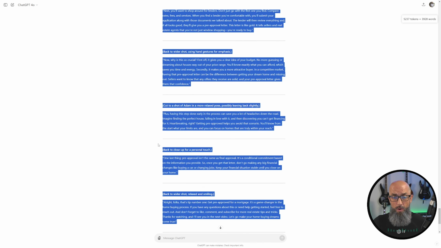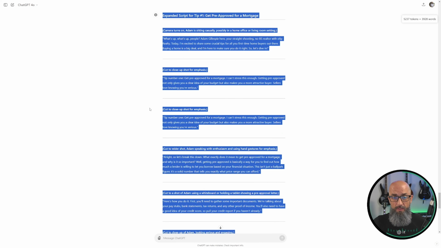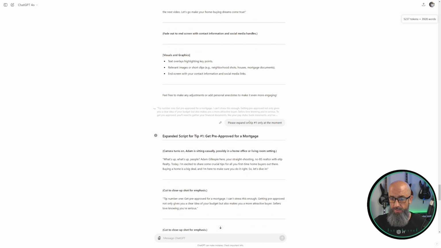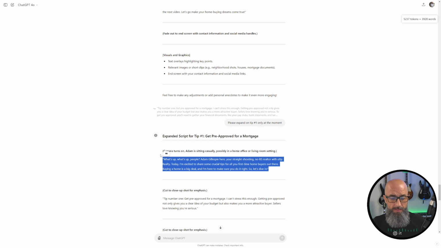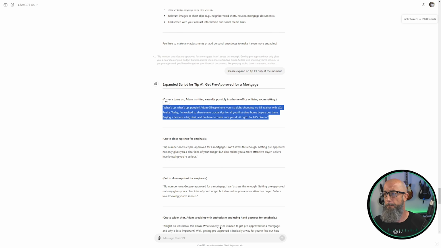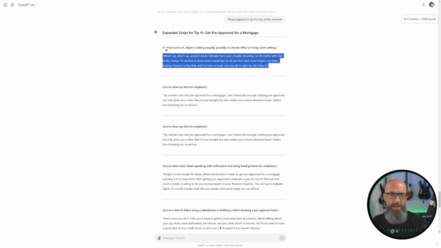Guys, look at what we got out of that once I just said, please expand on tip number 1. Okay, so now what we're going to do is go to tip number 2. What I would do at this point in time, guys, is open up a document like a Word doc or a Google doc, and start copying this and pasting it in, right? So you copy that, paste that into your document. Copy that, paste that into your document. Do any little final edits that you want to do, like if it didn't sound exactly like you and you'd rather change a word, this is the perfect opportunity to do that.